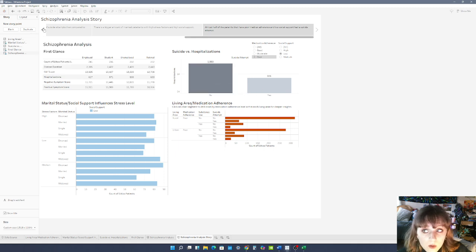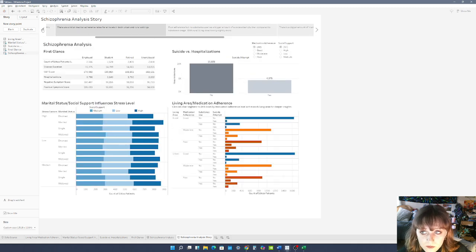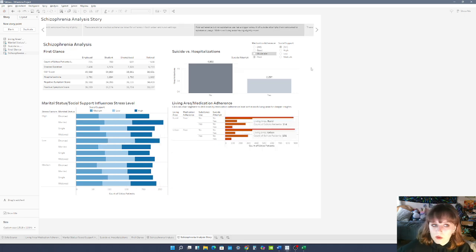So to answer our three main questions, does urban or rural living impact medication adherence, substance use, and suicide attempt? So if the medication adherence is poor, then yes, the rural living area does have slightly more compared to urban.